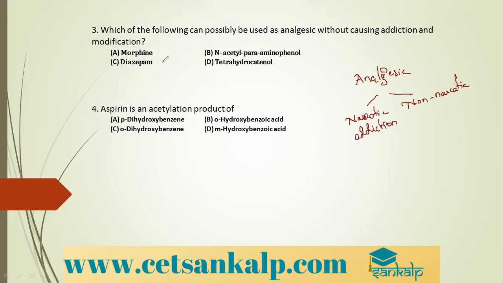Morphine, diazepam, and tetrahydrocannabinol are all analgesics which cause addiction, so we can say they are narcotic analgesics. Whereas N-acetyl para-aminophenol, with the COCH3 group, is nothing but your paracetamol.